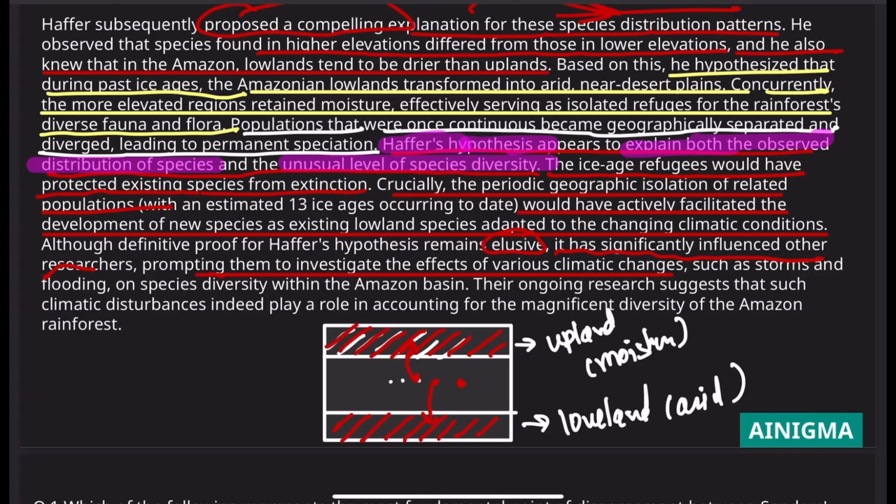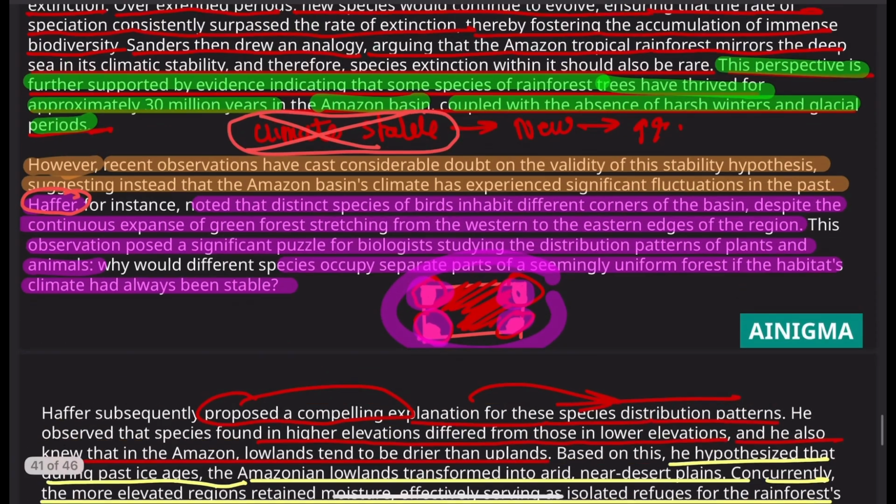So one similar species, when it went to upland, remained the same, and when it went to dryland, it had to adapt, so it became a new species as well. So we know that due to this geographical isolation, or geographical distribution of the same species, new species were created. That was the hypothesis projected by Haffer, isn't it? So this is the main thing.